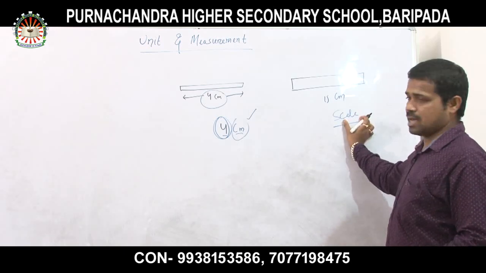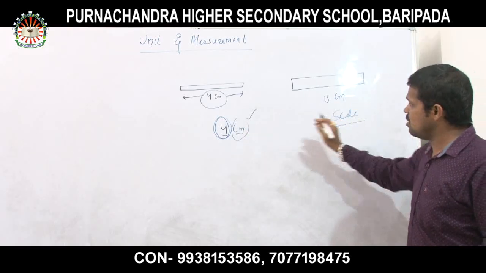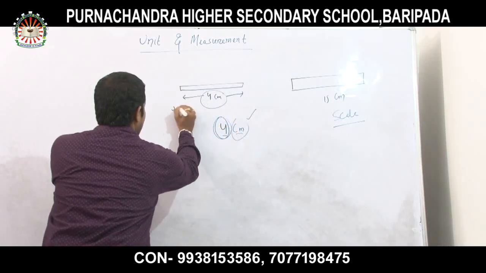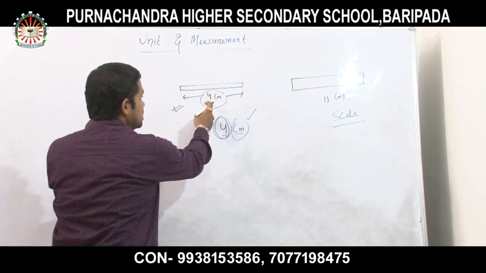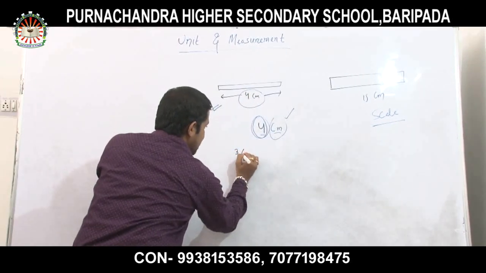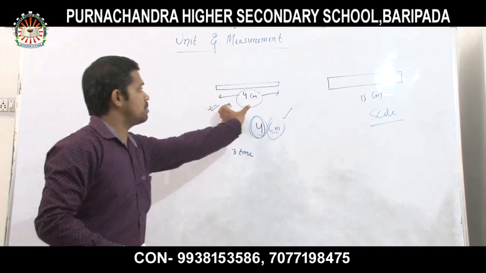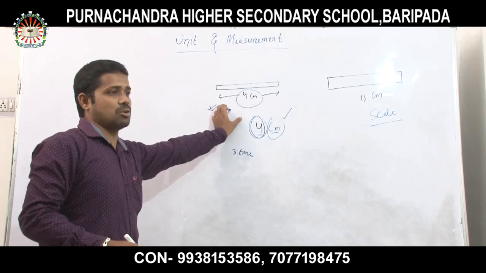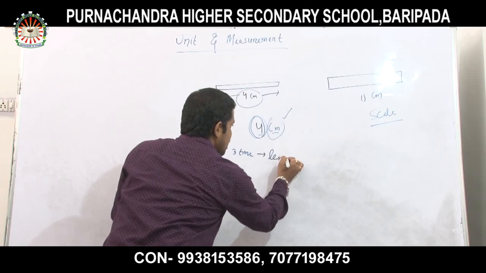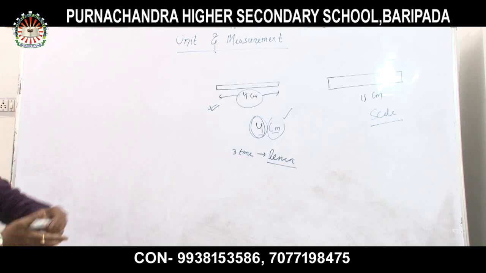So using this scale, I have to measure this device. So now, what conclusion from these two will I get? That means the given stick is how many times lesser than this one? Approximately 3 times. This measurement of this object is approximately 3 times lesser than this standard scale.